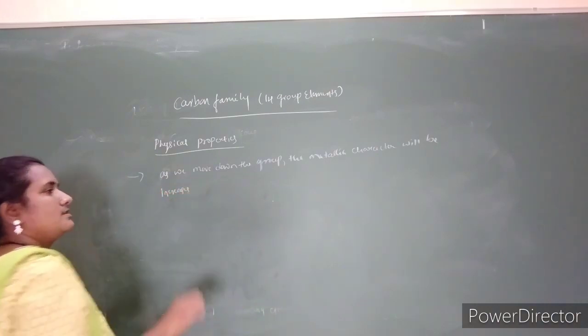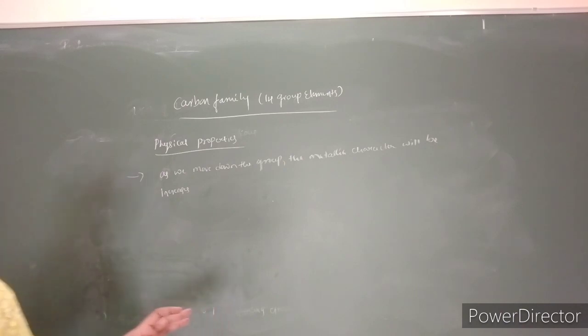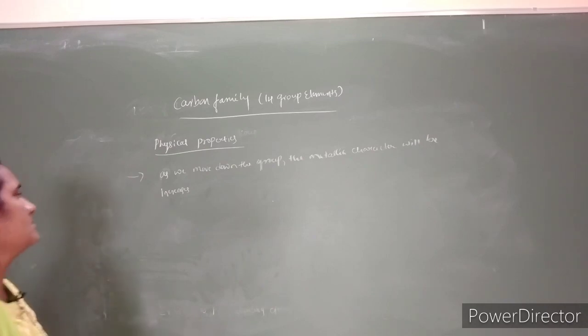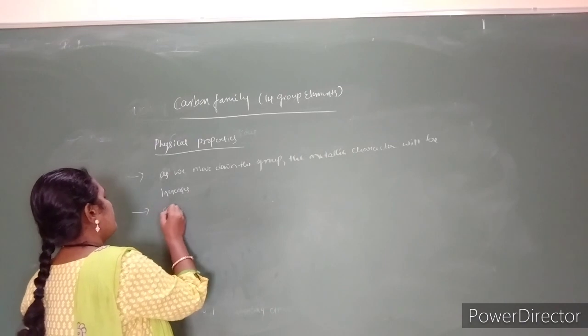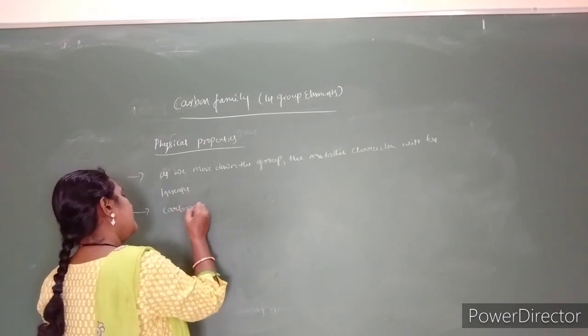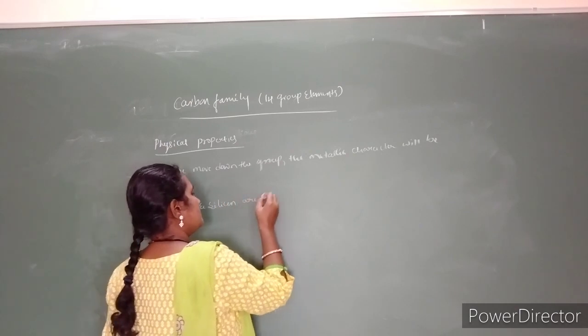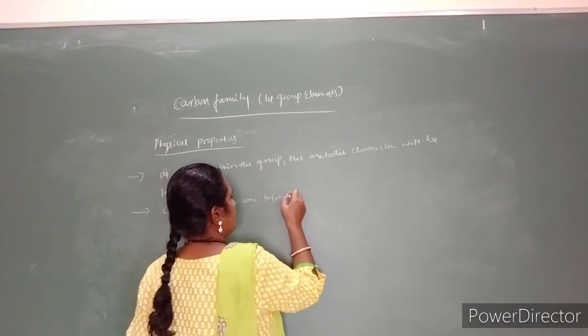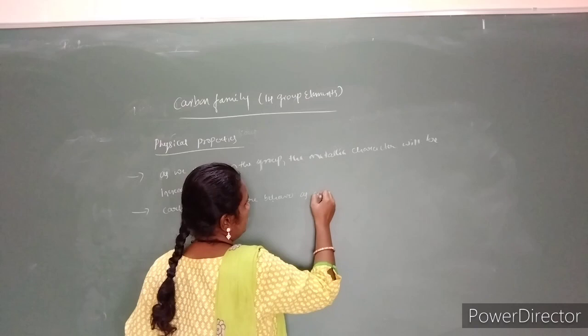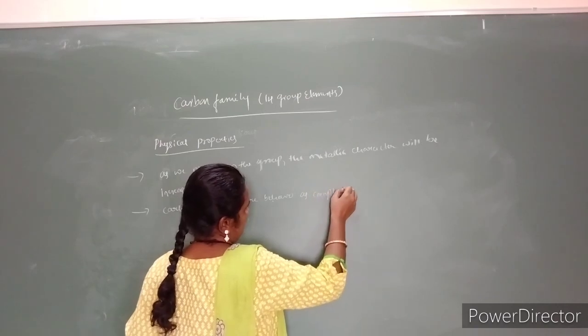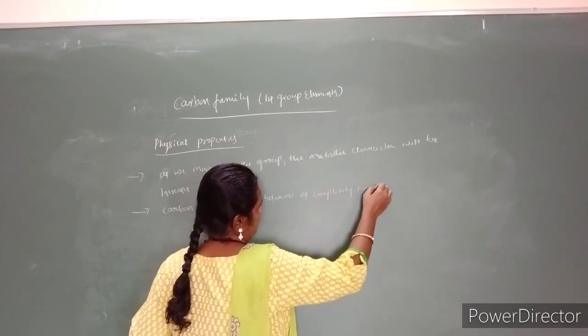So that's why carbon completely behaves as a non-metal. Carbon and silicon behave as completely non-metals.